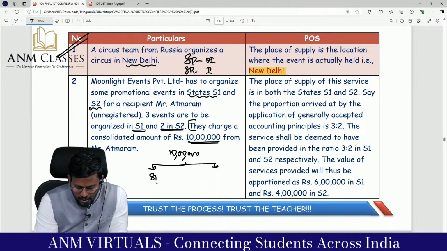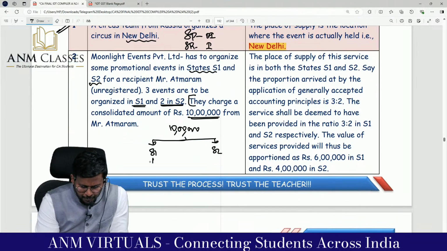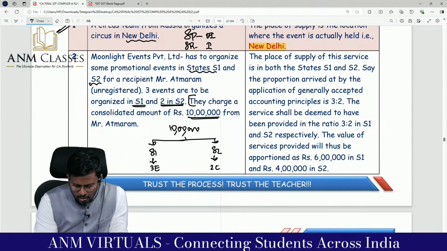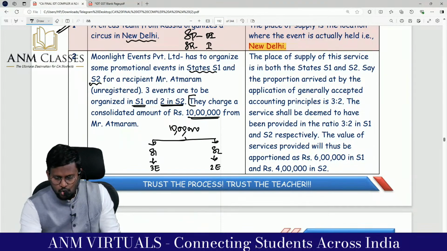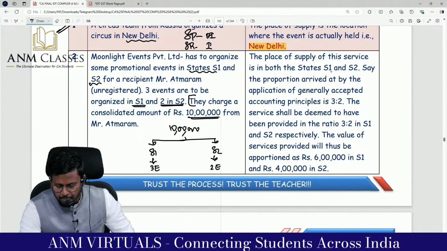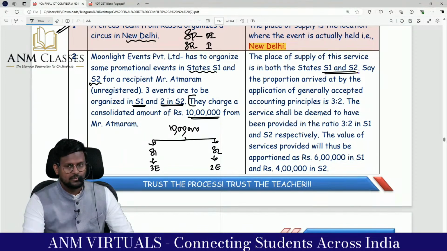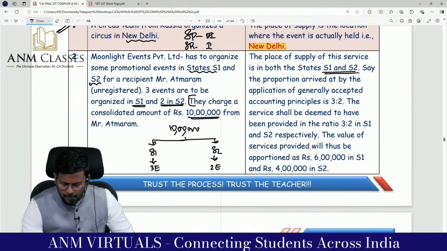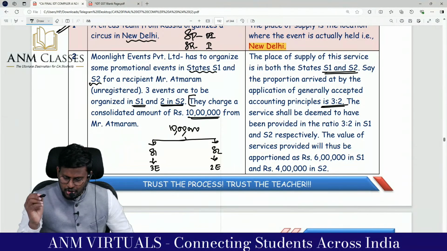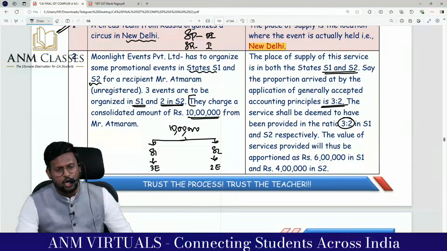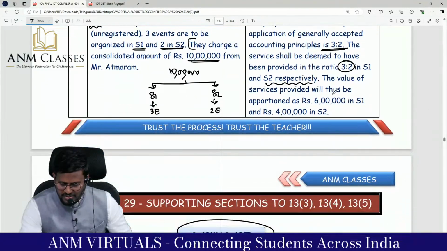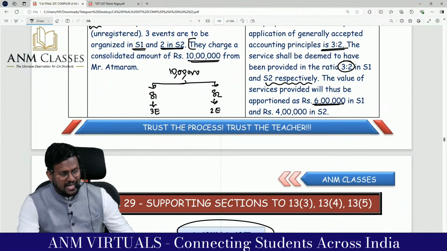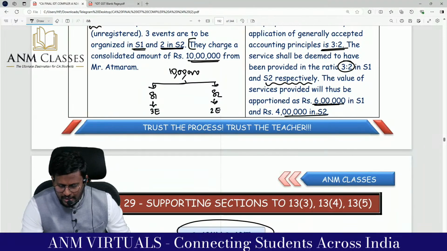State 1 and State 2, 3 events. So that 10 lakh should be apportioned between 3:2. Comfortable? So place of supply of this service is in both the states. Say the proportion arrived by application of generally accepted accounting principles is not available. Service shall be deemed to have been provided in the ratio of 3:2 in State 1 and State 2 respectively. The value of service provided thus will be apportioned at 6 lakh in State 1 and 4 lakh in State 2.